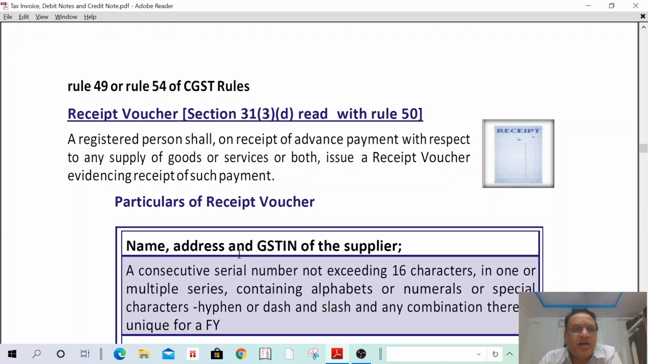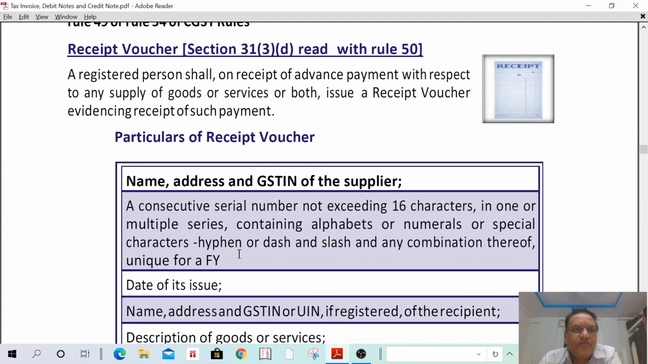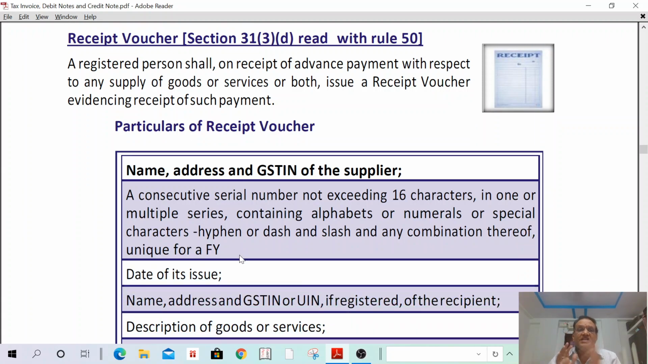Okay, next concept. This is only a small concept. I can read now. What is a receipt voucher? A receipt voucher means a person who is supplying goods or services has received some advance from the recipient for supply of goods or services. For such purpose, he shall issue a receipt voucher because he has received such advances, evidencing that he has received such amount. That means any person who is receiving an advance from the recipient for supply of goods or services can issue a receipt voucher.